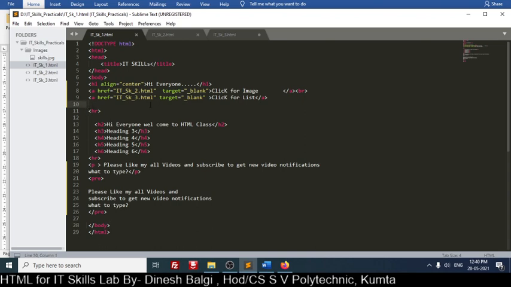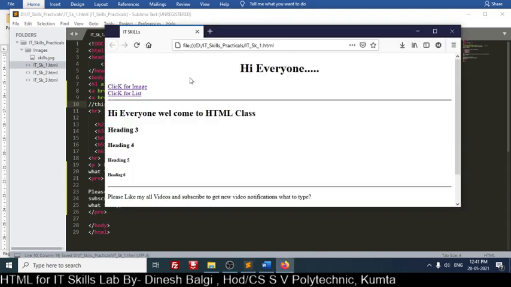We can make a comment in one more way also. This is heading text. Just save it and refresh. No, it's not coming as a comment.